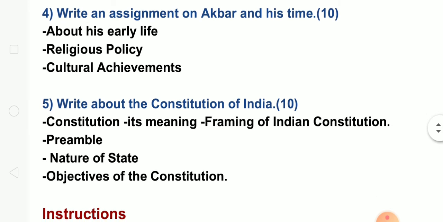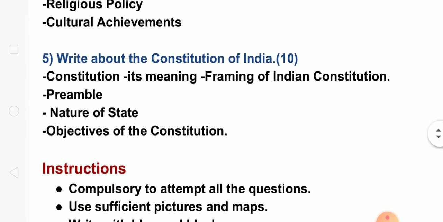Coming to the last portion, that is the Constitution. It is a portion which comes under the civics part. You have to cover the Constitution, its meaning, framing of the Indian Constitution, then the Preamble, nature of the state in brief, and objectives of the Constitution. All these things you have to mention, and it is not compulsory to write a big essay on that, but it is compulsory to mention everything. That also not in just 1 or 2 sentences. You have to make it elaborate. Think that it is not a short question-answer; you have to write it elaborately, because it is your assignment.